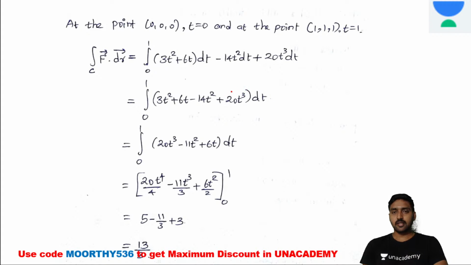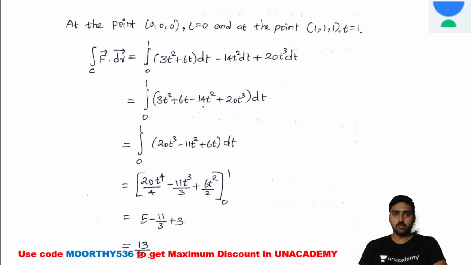If you integrate the function with respect to t, 3t square plus 6 minus 14t square plus 20t cube into dt, it's 20t cube minus 11t square plus 6. Now we need to simplify the equation.